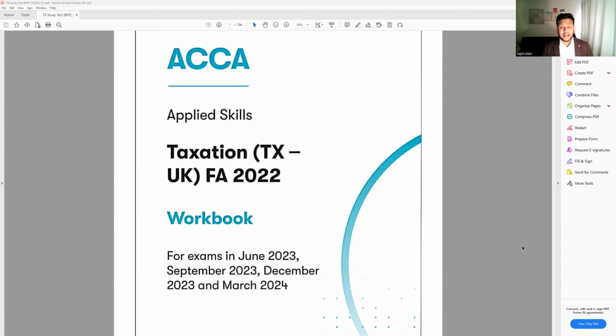We are going to talk today about the taxation paper for the ACCA. We used to call it F6, but now we call this one Taxation. This is one of the important and compulsory papers we have for the ACCA. So we'll start with this tax, and in future, when you do your final level, the professional level, you can choose Advanced Taxation as well.